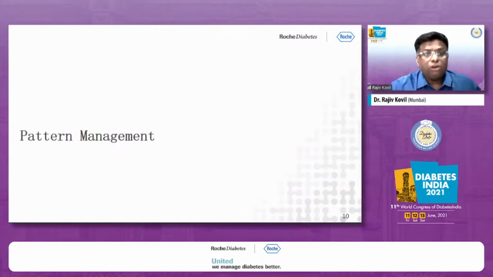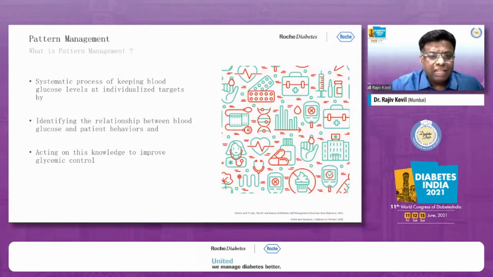And then what is pattern management? Pattern management is a systematic process of keeping blood glucose levels at individual targets by identifying the relationship between blood glucose and patient behaviors, or could be system behaviors also, and acting on this knowledge to ultimately improve glycemic control.